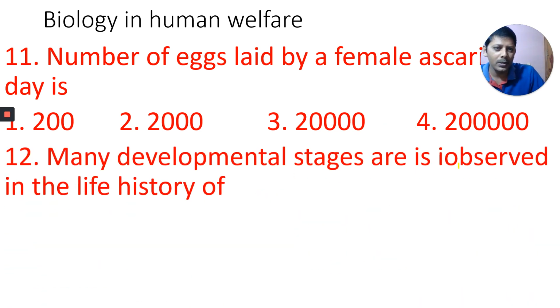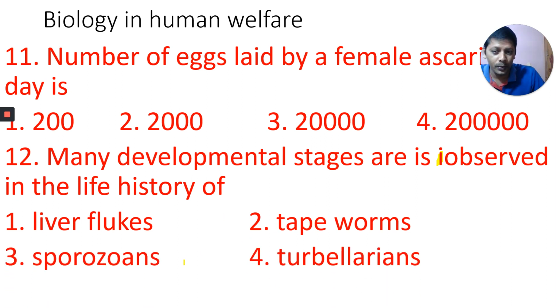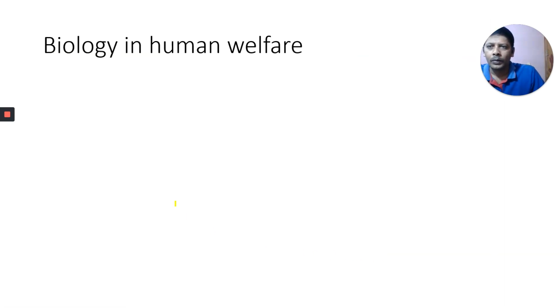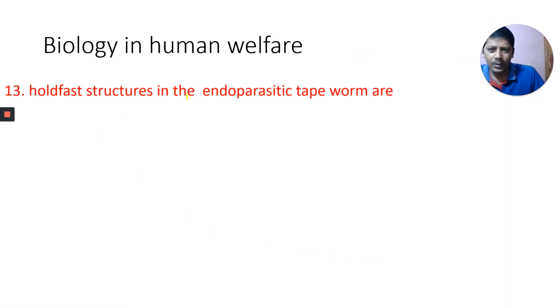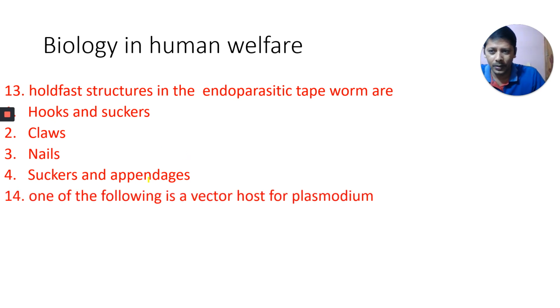Many developmental stages are observed in the life history of liver flukes, tapeworms, sporozoans, and turbellarians. Hold fast structures in the endoparasitic tapeworm are hooks, suckers, claws, nails, or appendages. Hold fast structures means which help in anchoring.